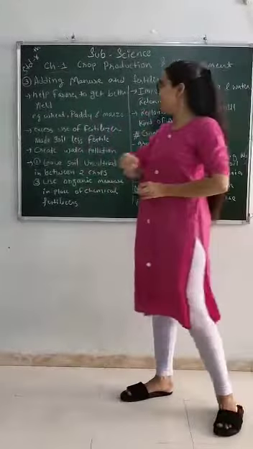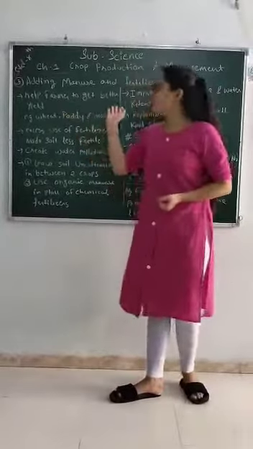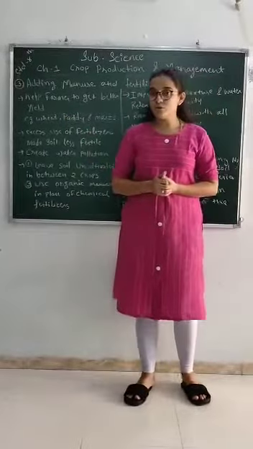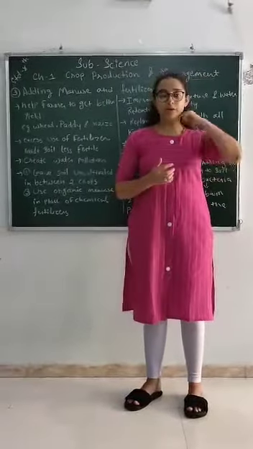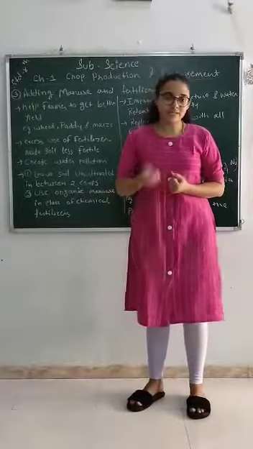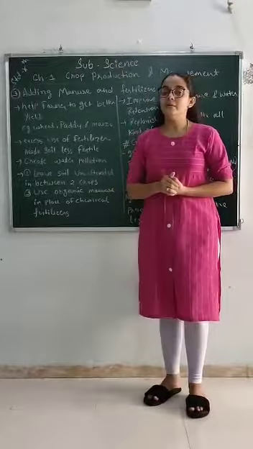Again I am revising. First one, it helps the farmer get a better yield, because to get a better yield we give proper nutrients to the plant. And how will we get that? By applying manure.